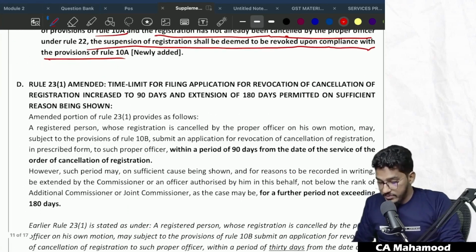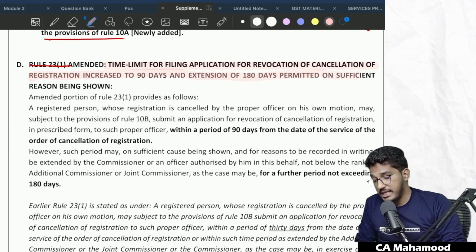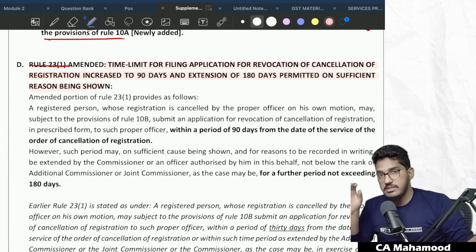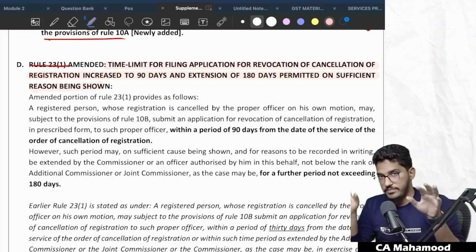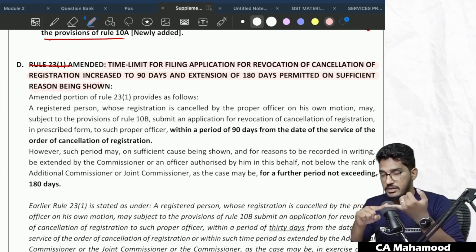Clear? Next one. There is one more amendment in Rule 23, which is regarding the time limit for application for revocation of cancellation of registration, increased to 90 days, and an extension of 180 days permitted on sufficient reason being shown. That means in case the proper officer has cancelled your registration, but you want your registration back, there is one provision given under the GST Act.